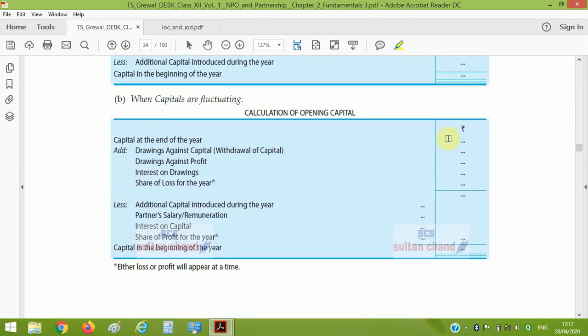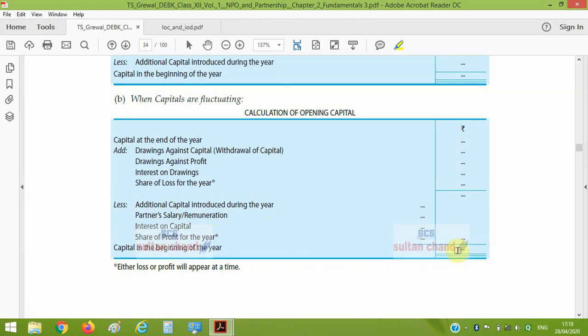This is what is written here in our plus minus format. Here is capital at the end of the year, plus drawing of capital, plus drawing against profit, plus interest on drawings, plus share of loss if any, minus additional capital introduced, minus salary or remuneration given to the partner, minus interest on capital, and if there is a profit given to a partner, it should also be subtracted from the total.